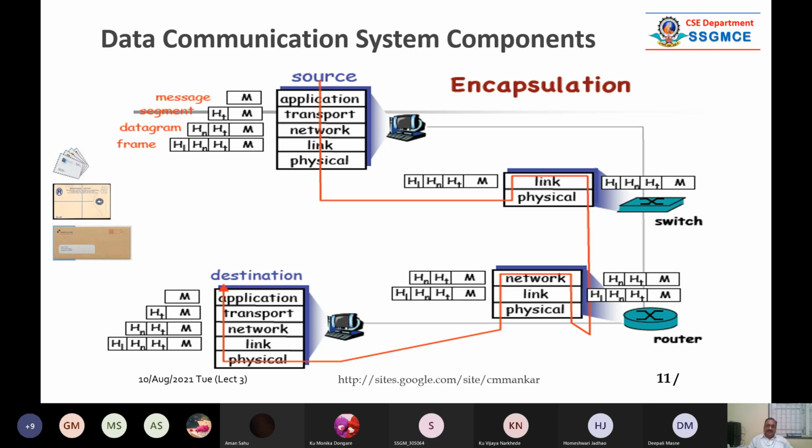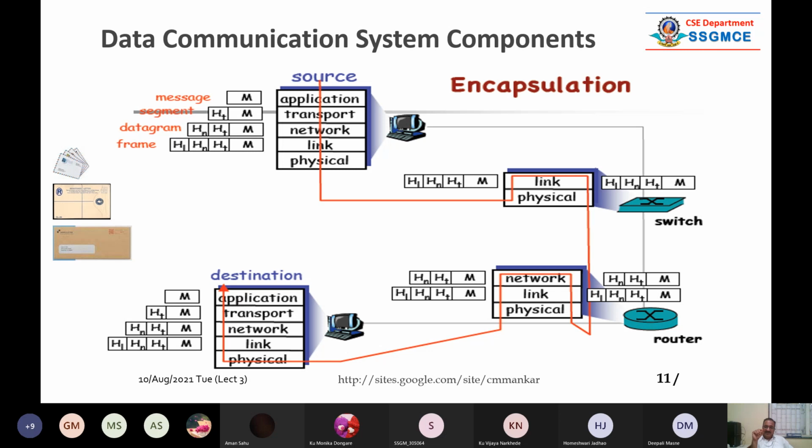The intermediate devices like routers, switches, gateways, ISPs, NSPs, whatever, don't care about what is inside. They only care about their own level. Level means the layer in which they work.